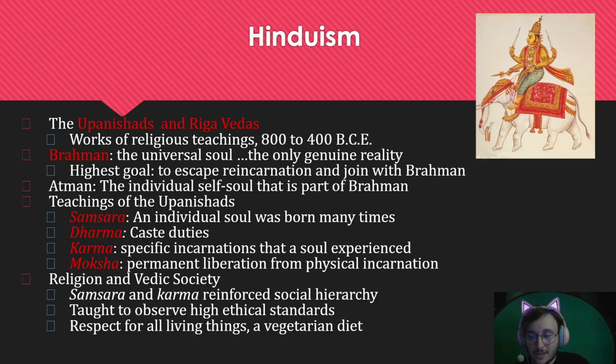All right, let's talk about Hinduism. Hinduism and the caste system originally come from the Aryans and mixed with local Indian beliefs through syncretism. The major texts of Hinduism are the Upanishads and the Rig Vedas. Right, Hinduism believes in what is known as a universal soul. This is called Brahman, that encompasses everything.